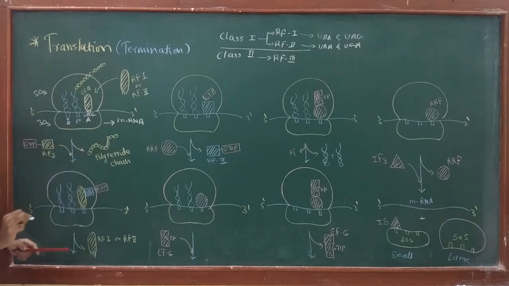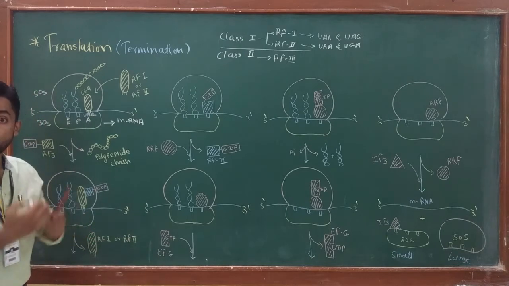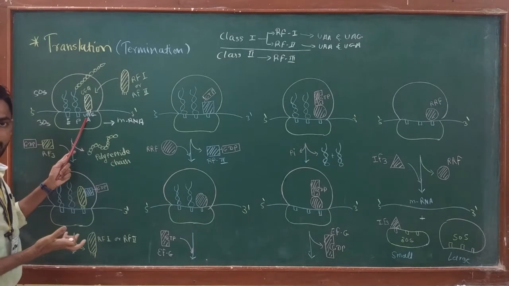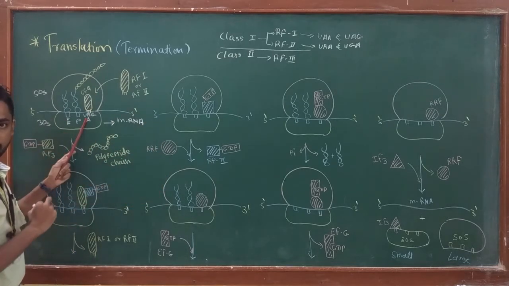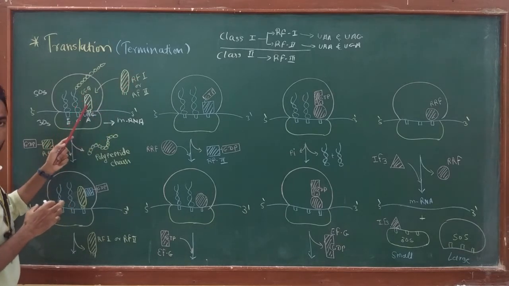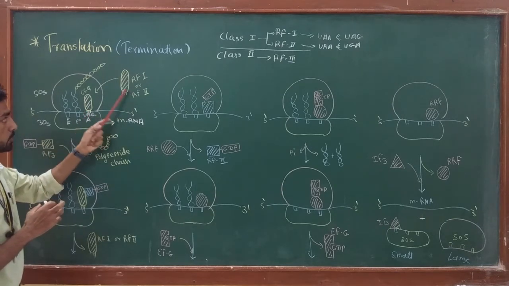Why does this happen? Because none of the tRNAs present in the prokaryotic cell has an anticodon complementary to the stop codon. And without a complementary anticodon, tRNA cannot bring the amino acid. So when a stop codon comes at the A site, the RF1 release factor enters the process. If it is UGA, then RF2 is going to come.